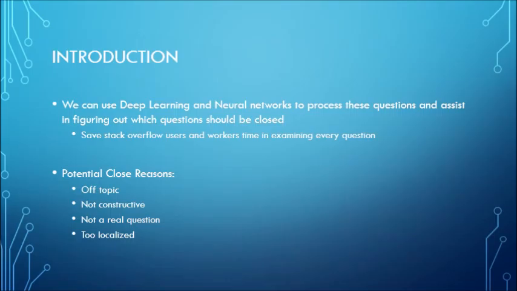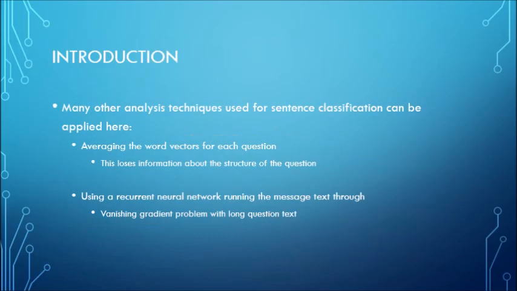Questions can be closed for the following reasons: off-topic, non-constructive, not a real question, or too localized. This topic can be framed as a sentence classification problem, which is a well-studied issue. One example you can think of is sentiment analysis, like we did in class.